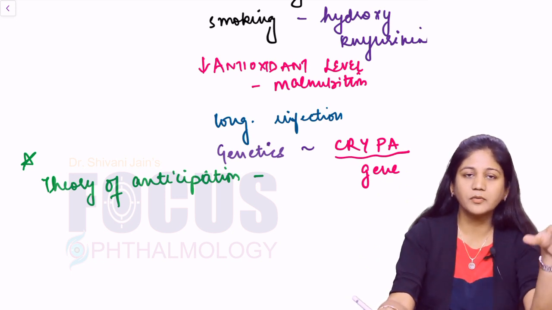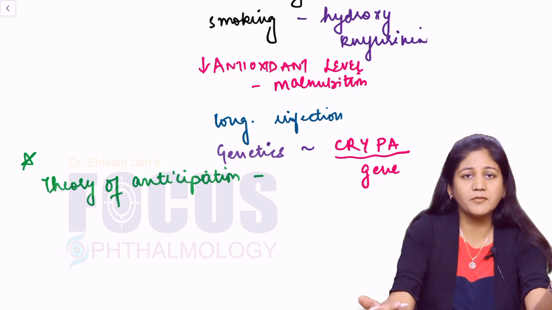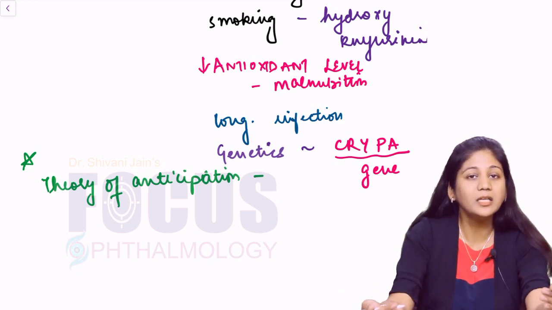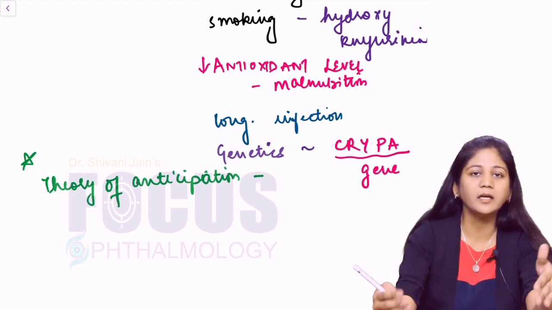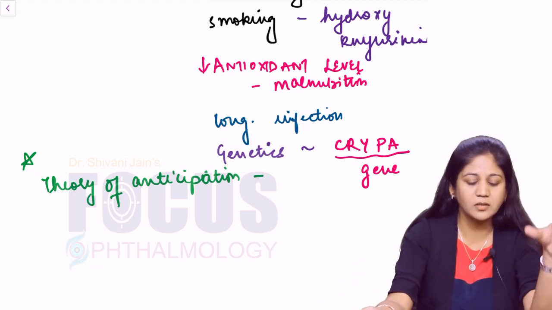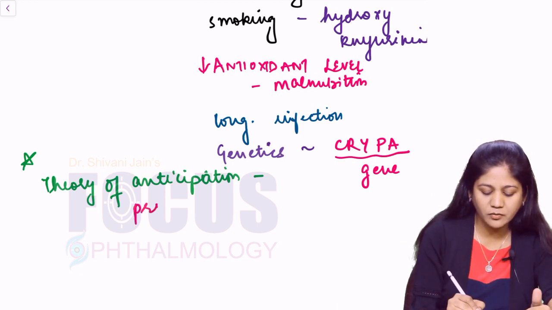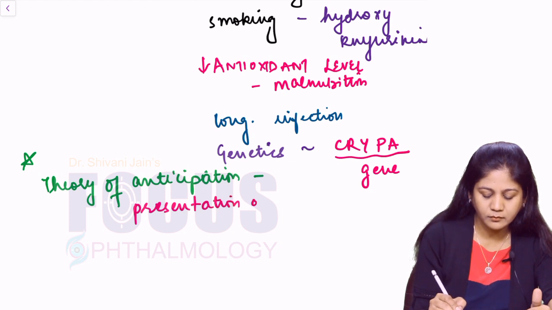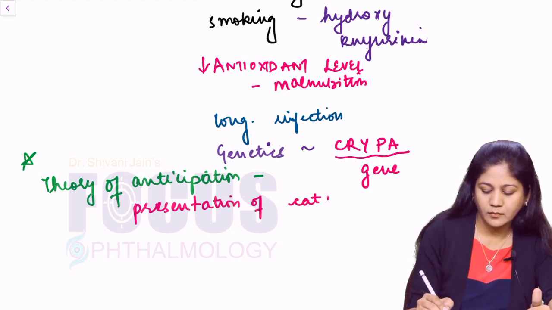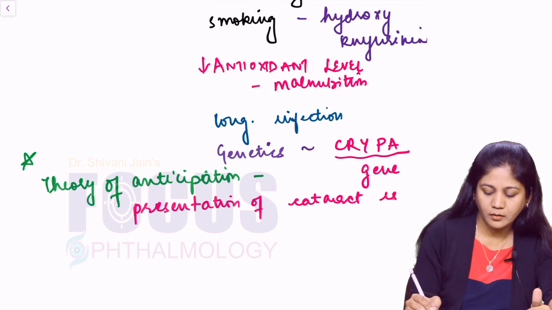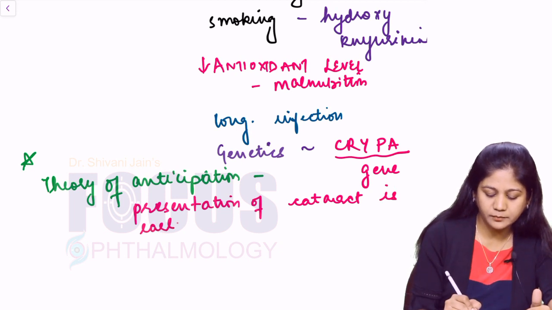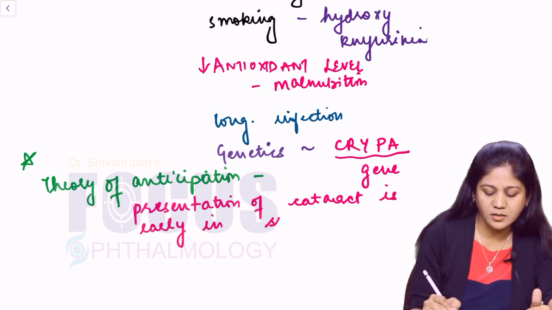That means if there is a cataract running in my family and I have an earlier presentation of the cataract in my youth, then my baby will have a cataract even earlier than me. So this is called the theory of anticipation. That means the presentation of cataract is earlier in successive generations.